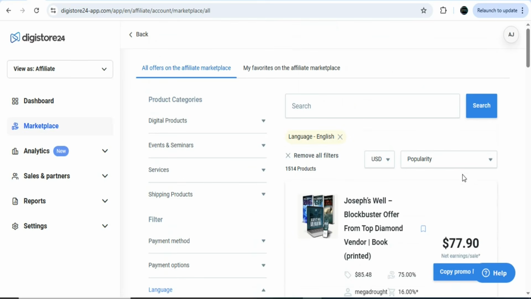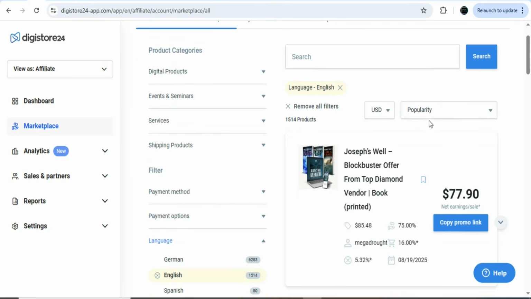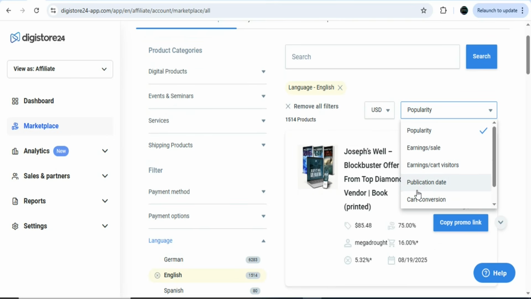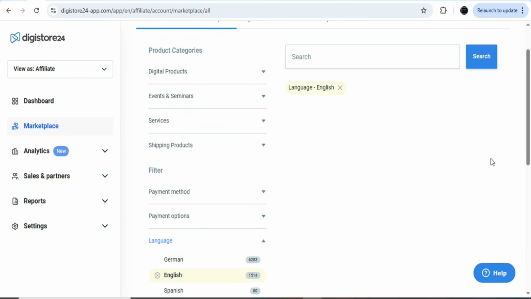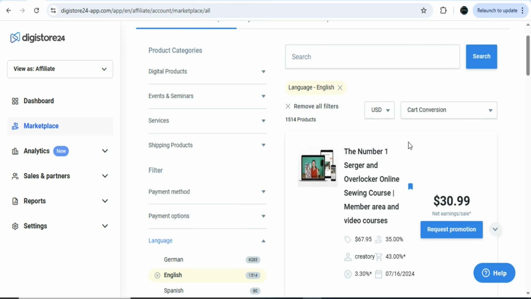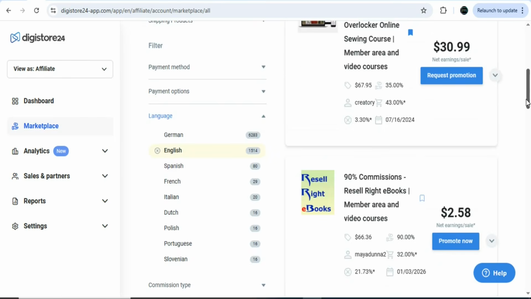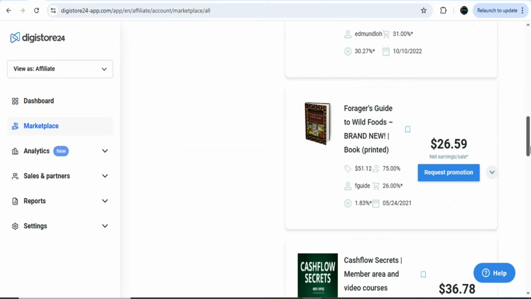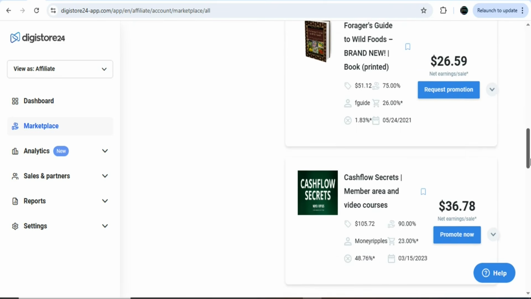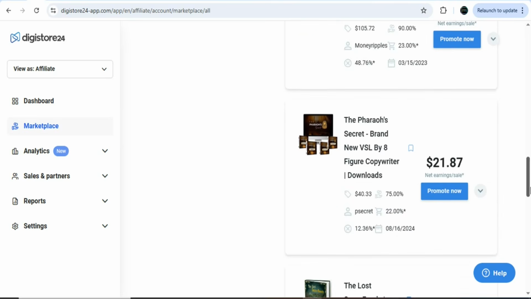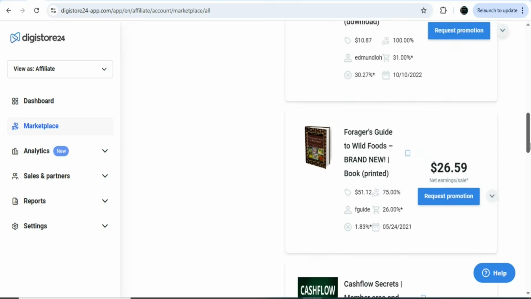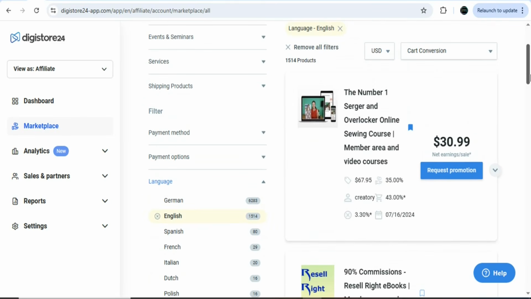If you want, you can also sort the products. You can see right now all these products are sorted based on popularity. If you want, you can change it to cart conversion rate or cancellation rate. The cart conversion rate means the number of people who click on the link of the product and then go ahead to make a purchase. So these are products that people are likely to buy anytime they click on your link. Almost all the products on this platform are good products, but these are just ranking high. So you can promote any of these ones, or you can search for a specific product.